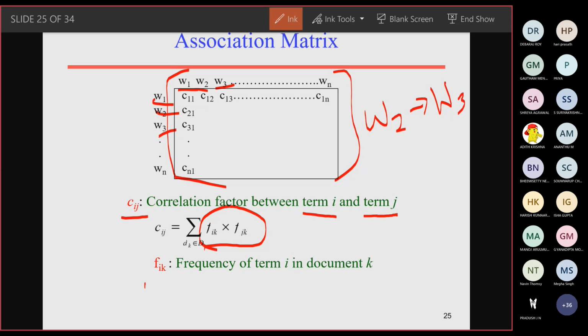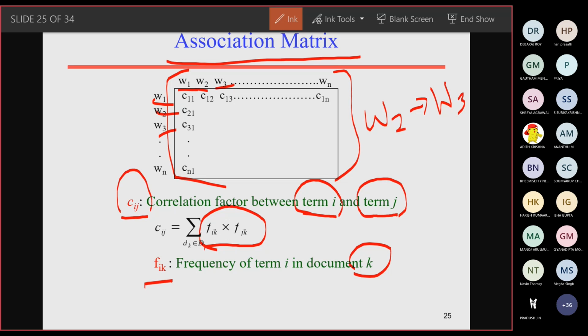What is Fik? Fik is how many times term i and term j occur in the given document k. This association matrix will help to identify which terms are highly correlated, which have the highest correlation factor, and that can be identified using Cij.